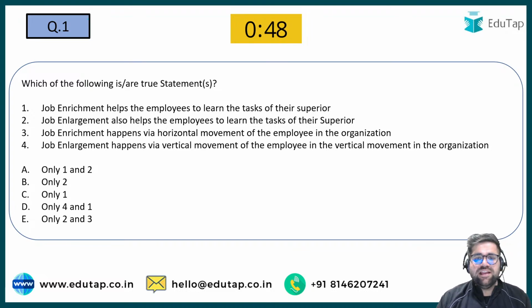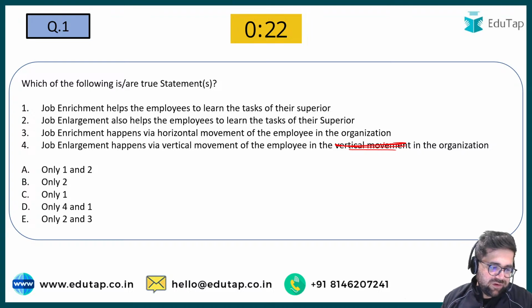Which of the following is correct? Statement 1 says, job enrichment helps employees to learn the task of their superior. Job enlargement also helps the employees to learn the task of superior. Job enrichment happens via horizontal movement of the employees in the organization. Job enlargement happens via vertical movement of the employees in the organization. This part is repeated over here. So try to answer question number 1.